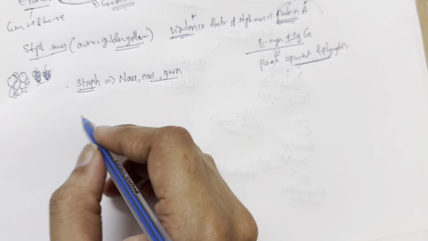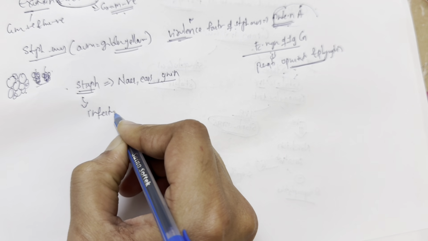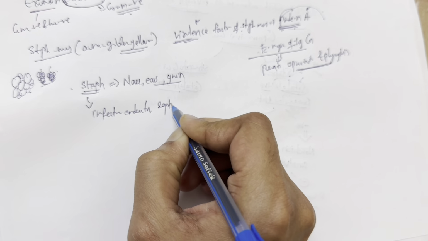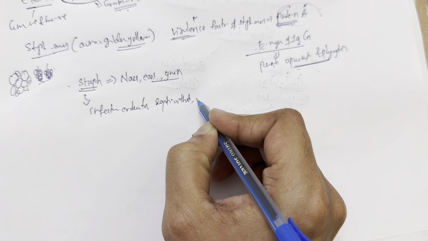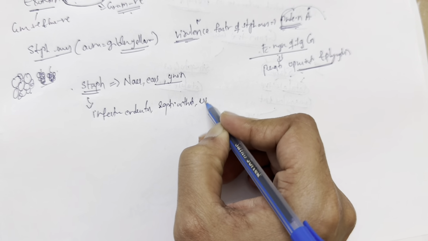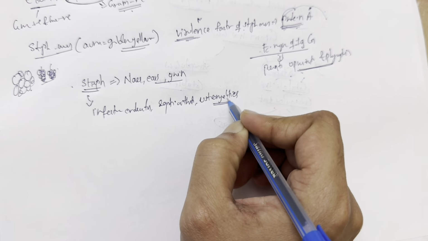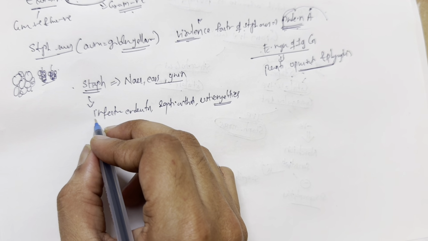It can cause inflammatory diseases such as infective endocarditis, septic arthritis, which is nothing but bacterial arthritis, pain in joints because of bacterial infection, and then osteomyelitis. These are some of the infections caused by Staph aureus.